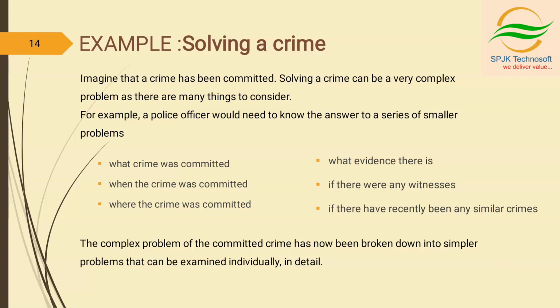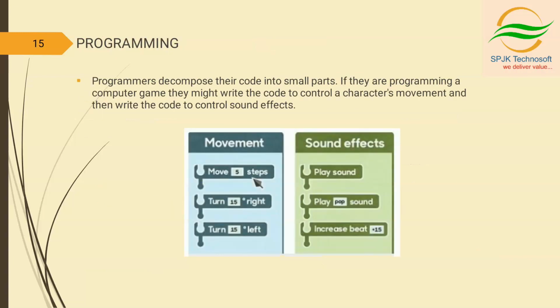So the complex problem of the committed crime has now been broken down into simpler problems that can be examined individually in detail. Here also he tries to sort out the problem by breaking it down and then examining each part individually, right? Each problem he should try to solve individually, and then he should merge them, and finally he will get a solution to the actual problem. That is for solving a crime.